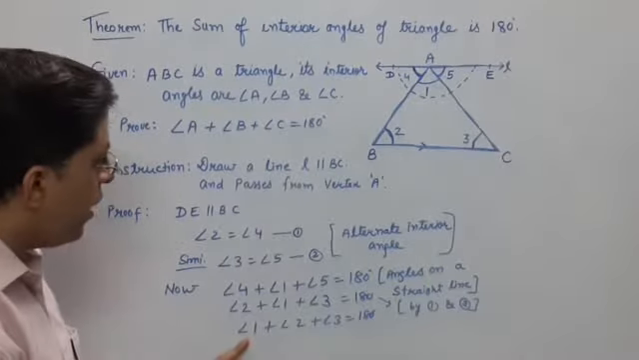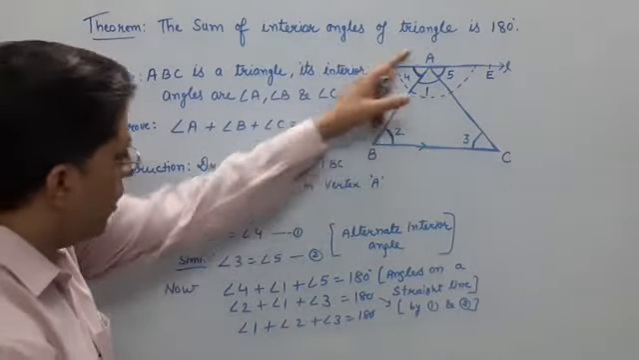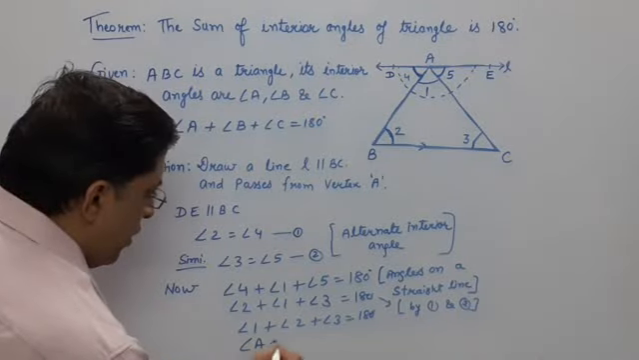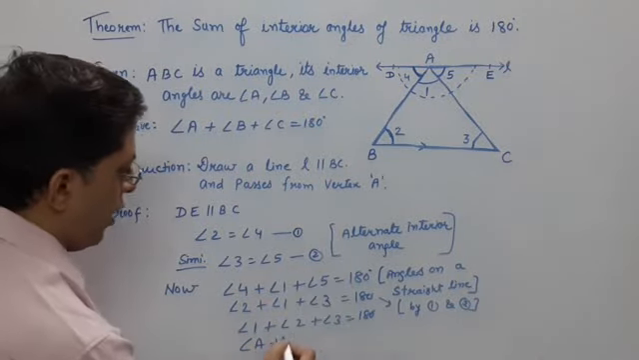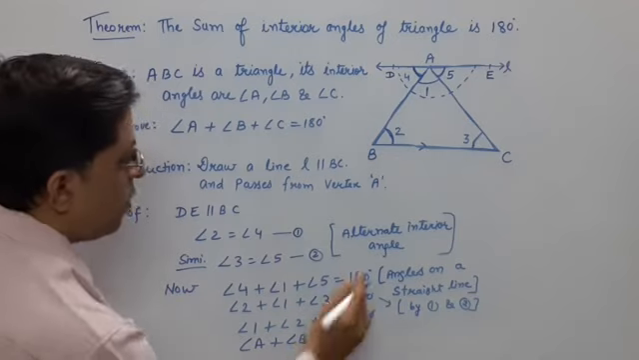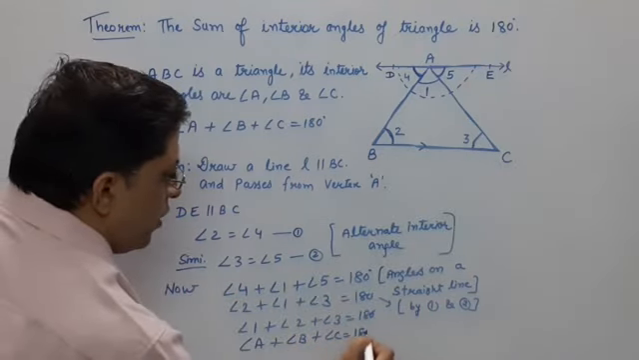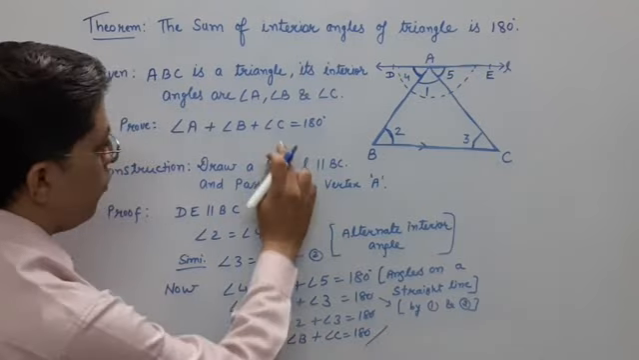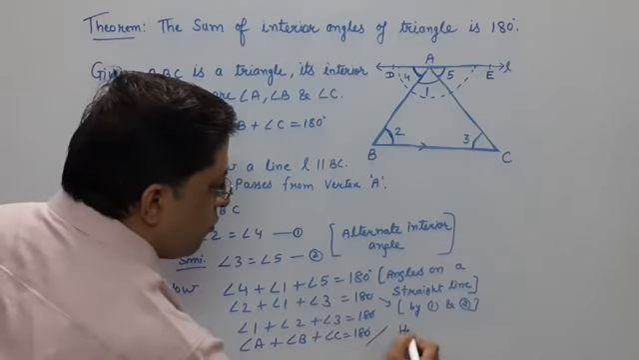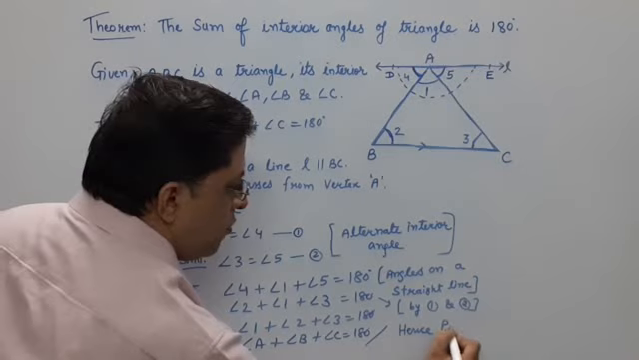And clearly angle 1 is what? Angle A. Angle 2 is what? Angle B. And angle 3 is what? Angle C. This is 180 degrees. This only we want. Then at last we have to write hence.